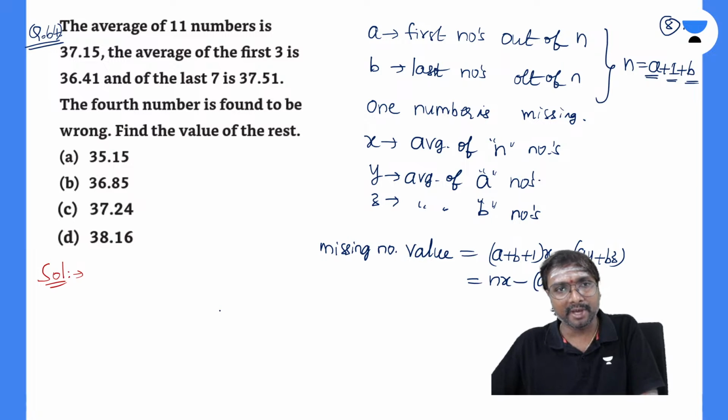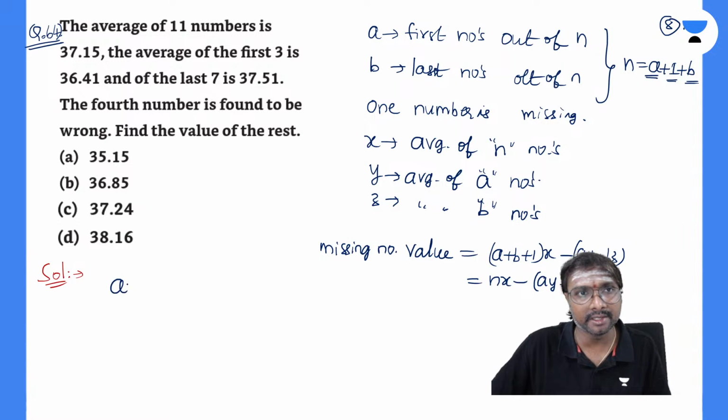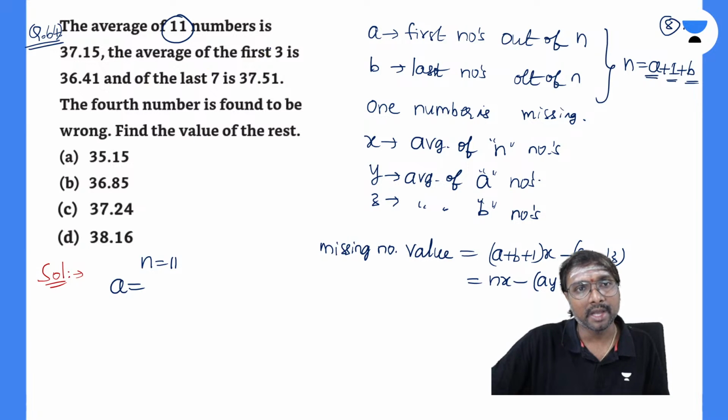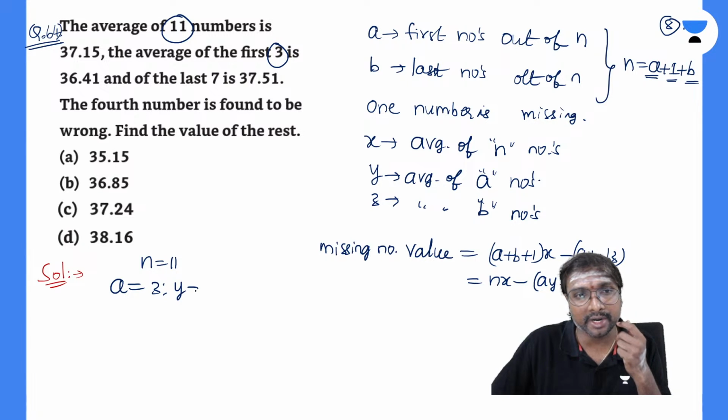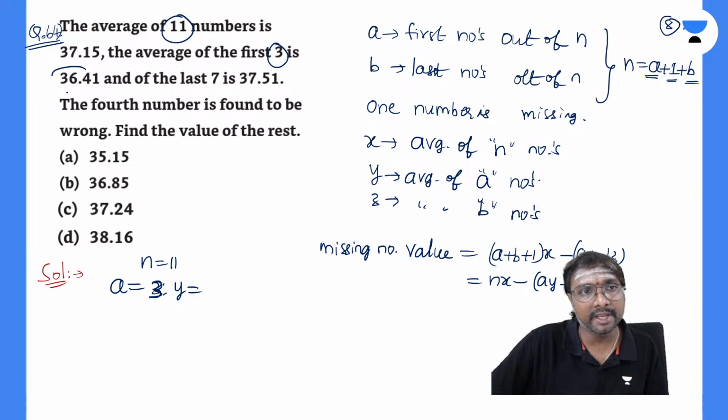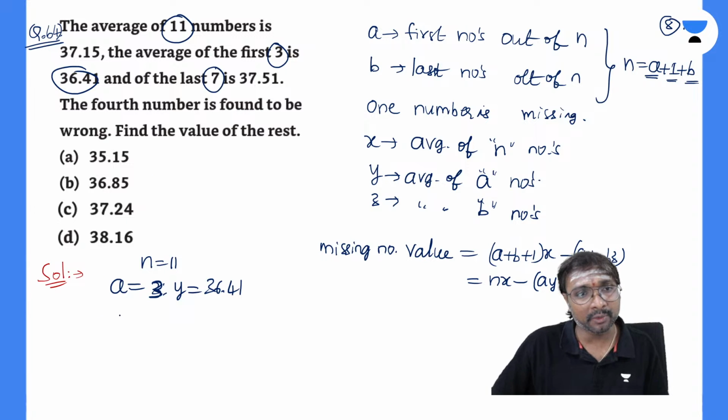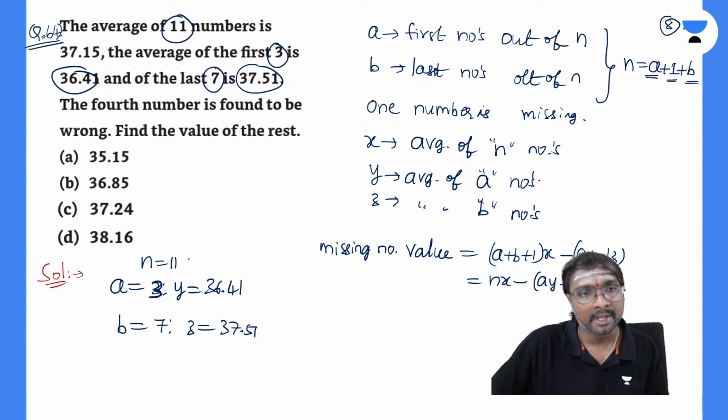Now using this formula, what are the values given? Total 11 numbers, so N is equal to 11. A is the first three numbers, so A is equal to 3, and their average Y is 36.41. The last numbers are B, 7 numbers, with average Z given as 37.51. And for the N total numbers, the average is 37.15.